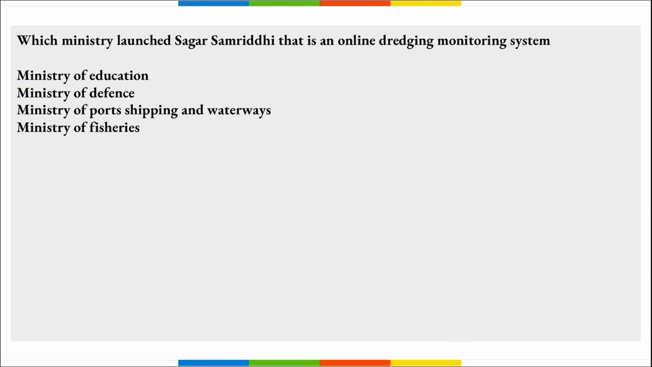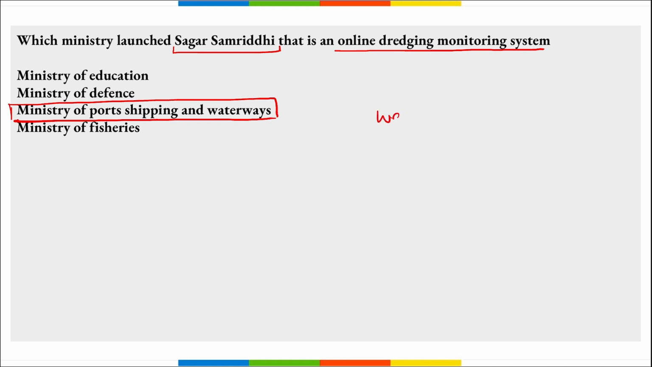Next, which ministry launched Sagar Smriddhi, that is an online dredging monitoring system? So this Sagar Smriddhi was launched by the Ministry of Port, Shipping and Waterways. Correct? And what is this Sagar Smriddhi? It stands for waste to wealth. Correct? This is an online dredging monitoring system that is a part of the waste to wealth initiative.